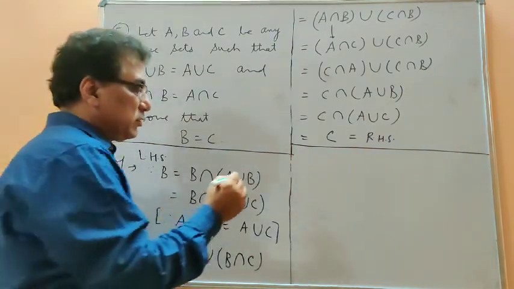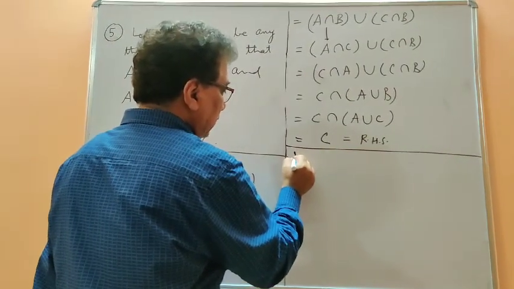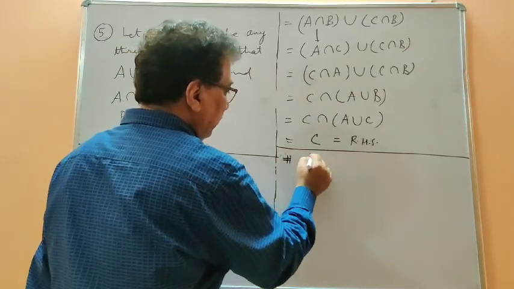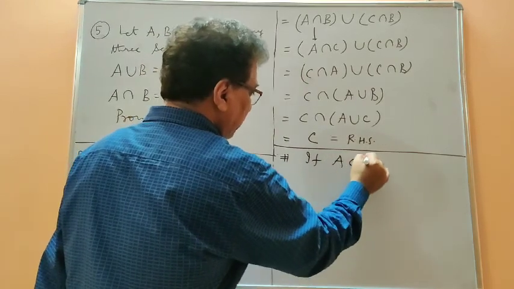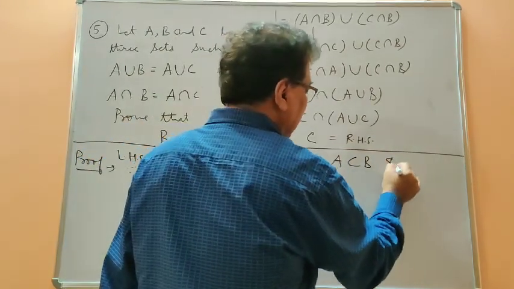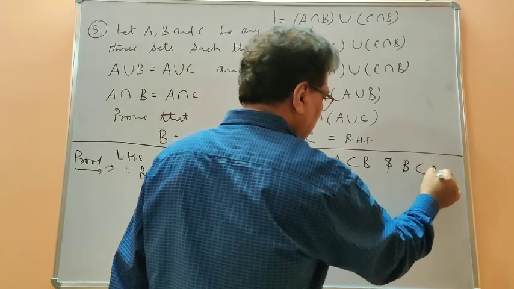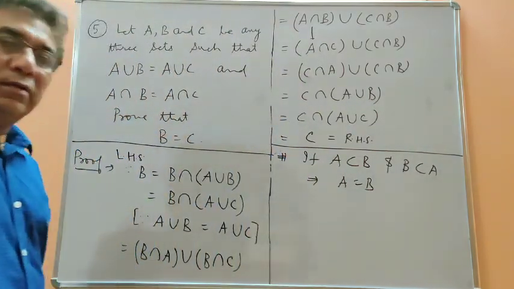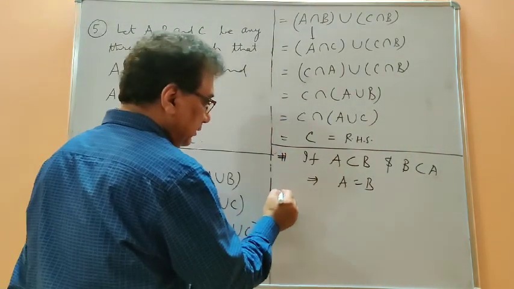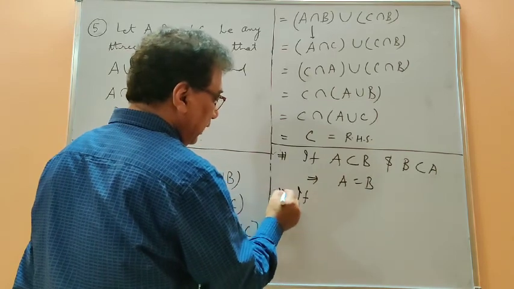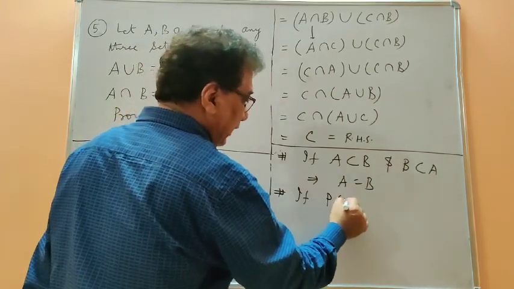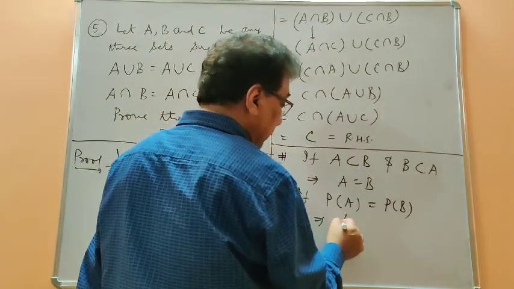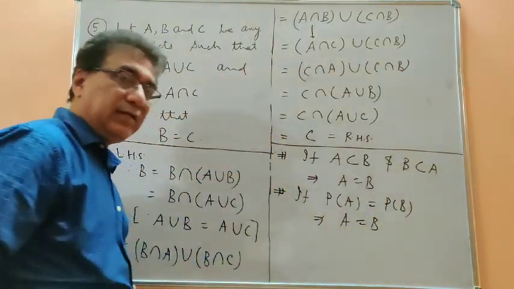First was that we have discussed earlier: if A is a subset of B and B is a subset of A, then A is equal to B. This was the first way of proving. Second, if the power set of A and the power set of B are both equal, then also the sets are equal. This also we have done earlier.